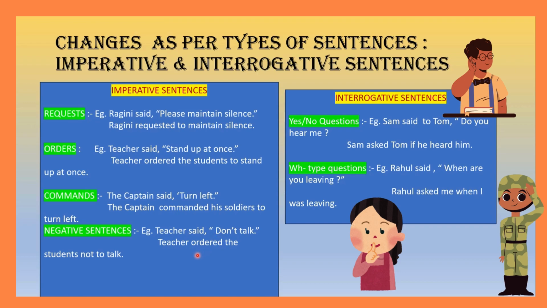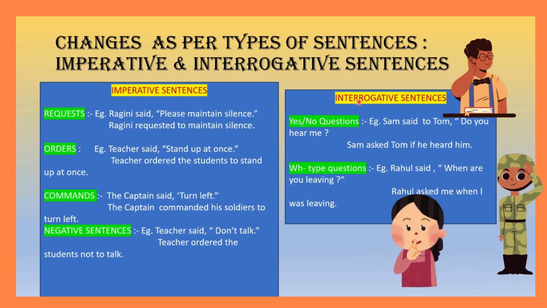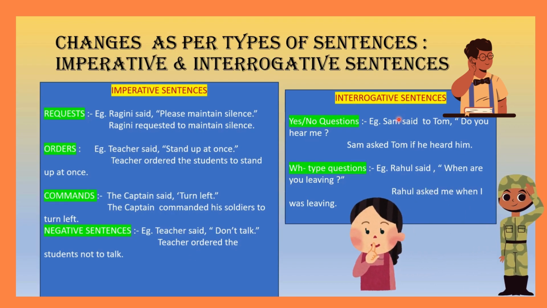So this is the pattern of changing negative sentences. Now let's see about interrogative sentences. In imperative sentences, we have not thought about the tense at all. Now, interrogative sentences are of two types. First is yes/no questions, which means the question asked has the answer yes or no. Two options are there.